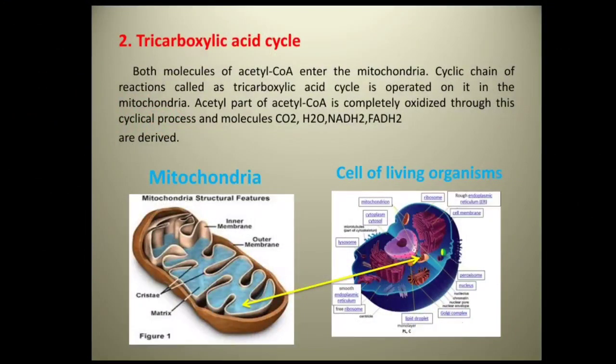Tricarboxylic acid cycle. It is also called the Krebs cycle or citric acid cycle. Both the molecules of acetyl coenzyme A formed during glycolysis enter the mitochondria of the cell. The acetyl part of acetyl coenzyme A is completely oxidized, that is, it combines with oxygen to form carbon dioxide, water, NADH2, and FADH2, that is flavin adenine dinucleotide, a complex energy rich compound.